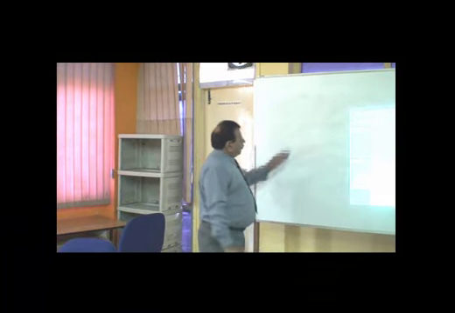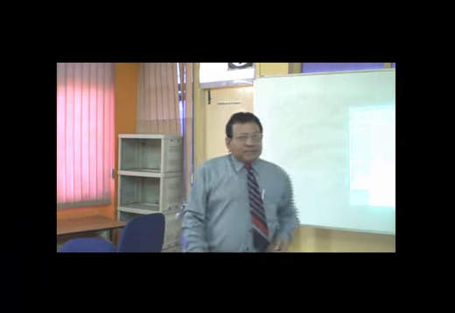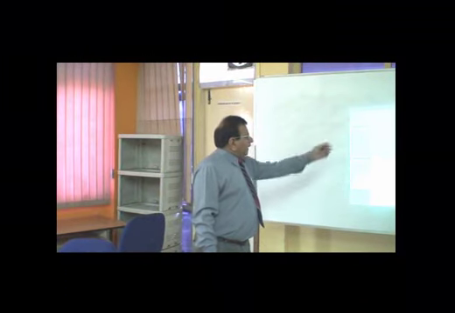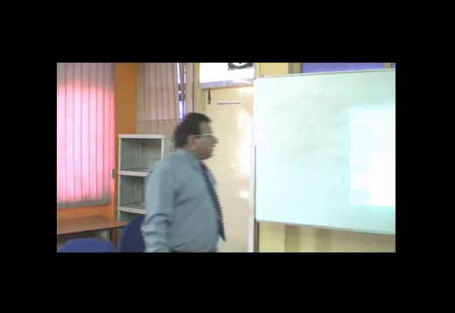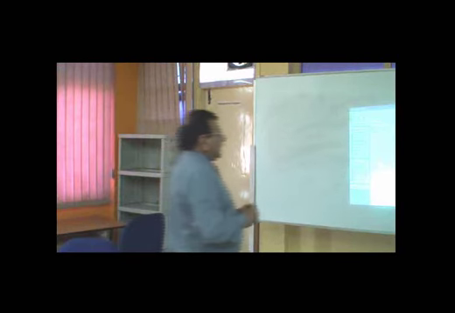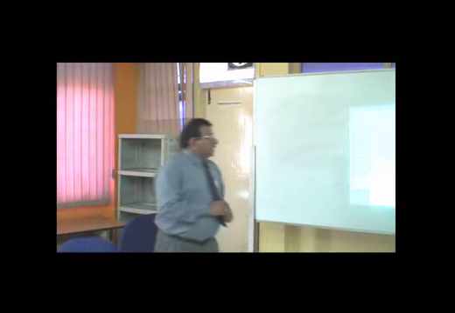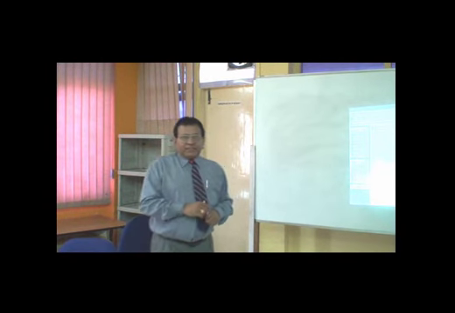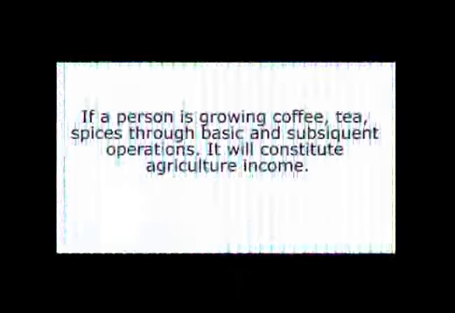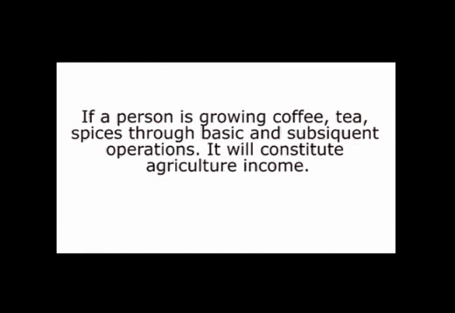So we'll just try to explain this concept a little more by looking at the slides, which give the various income from various activities which seem to be agricultural activities. We'll try to find the explanation whether they are agricultural income or not. For example, if a person is growing coffee, tea, spices through basic and subsequent operations, it will constitute agricultural income. Why is it agricultural income?